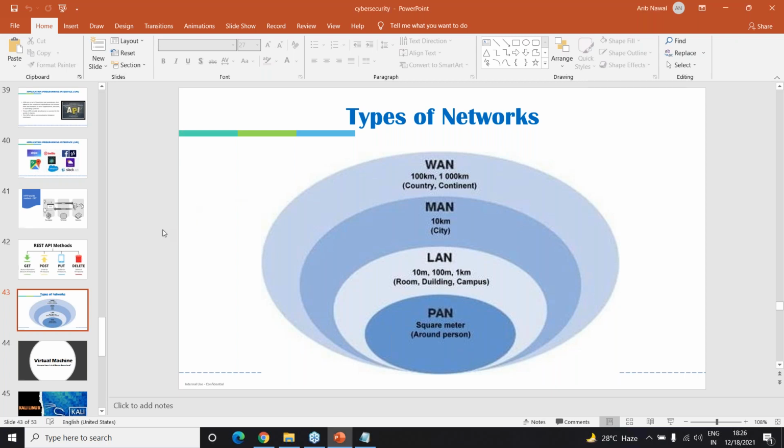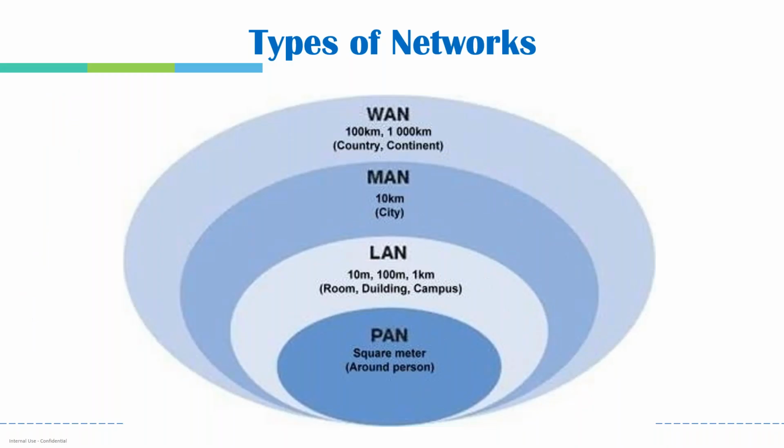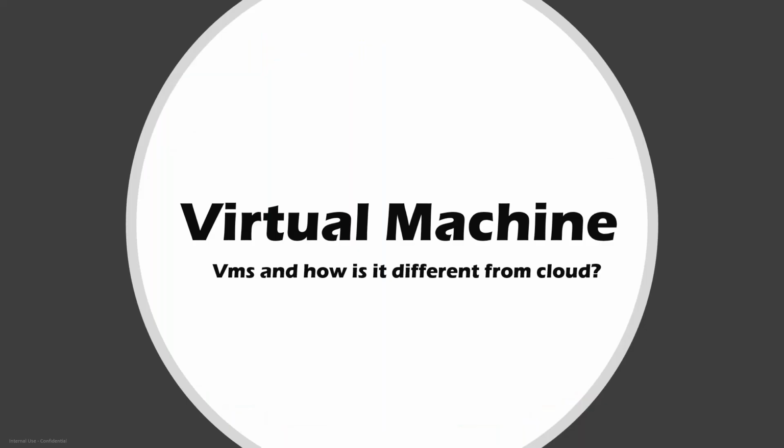Now coming to the concept of what is a virtual machine. What is a VM? Yesterday I was telling you a lot about VMs, that we will be using VMs and how exactly to use them. VM is also called a virtual machine.